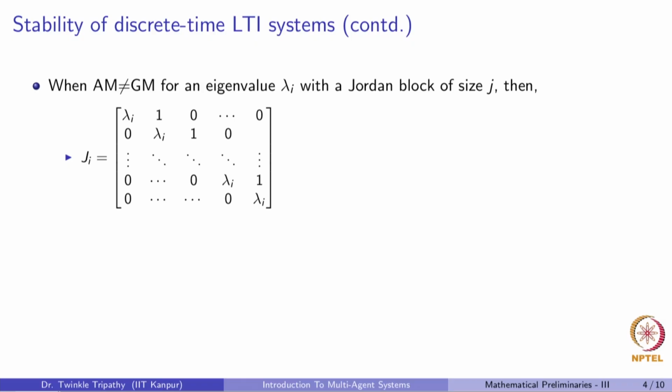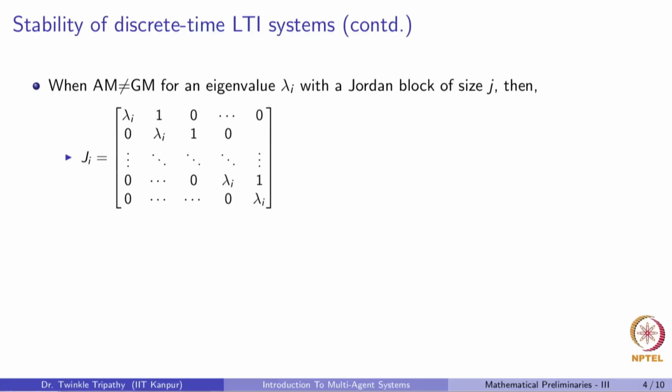Okay. So we discussed what happens when we have an eigenvalue which is simple or semi-simple, then every Jordan block is of size 1. But let us now move to the case when we have an eigenvalue for which the algebraic multiplicity is actually not equal to the geometric multiplicity. In such cases, we know that the particular matrix becomes a defective matrix, meaning we won't be able to find enough linearly independent eigenvectors to do the Jordan decomposition, and we have to look for generalized eigenvectors.